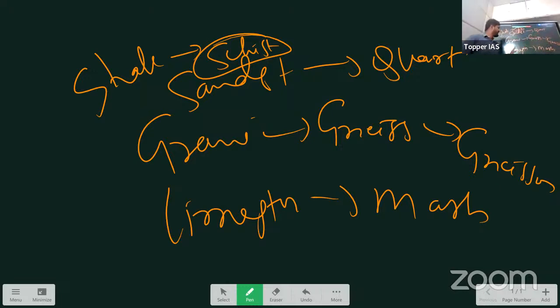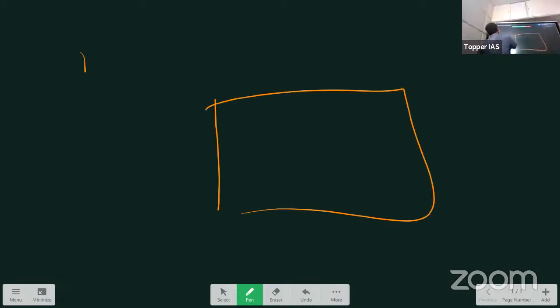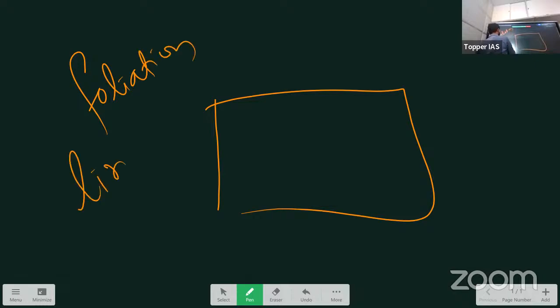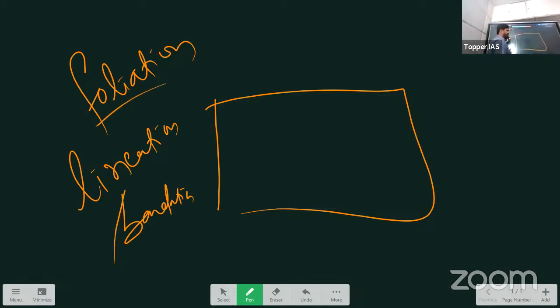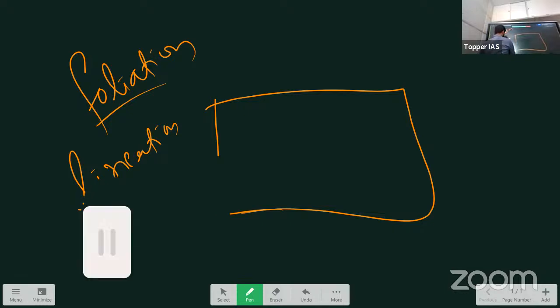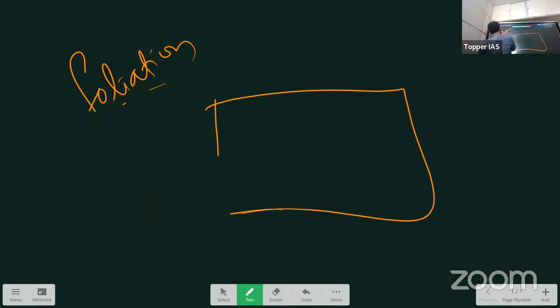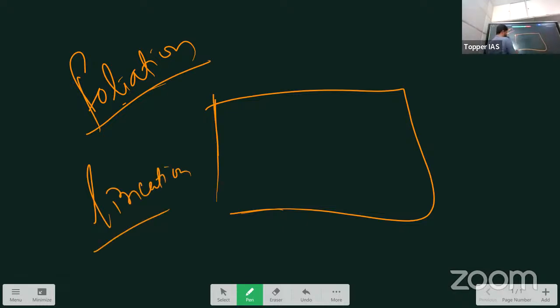One more point important for the exam is that in metamorphism there occur two types of processes. That is called foliation and lineation or banding. Lineation is also called banding. So consider this is a metamorphic rock. What happens in metamorphism? Foliation and lineation take up this. So this is the metamorphic rock.